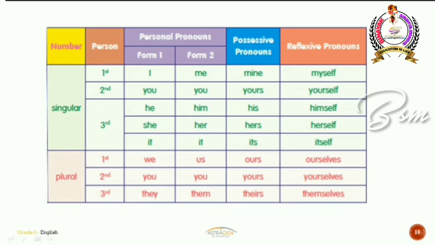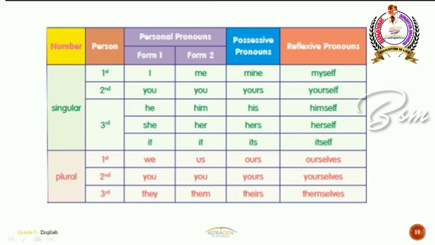But when you're talking about a third person, then the first form will be he and the second form will be him. When you're talking about female pronouns, then you say she or her. And when you're talking about neuter gender, it will not change its form. It will remain the same in the second form also.